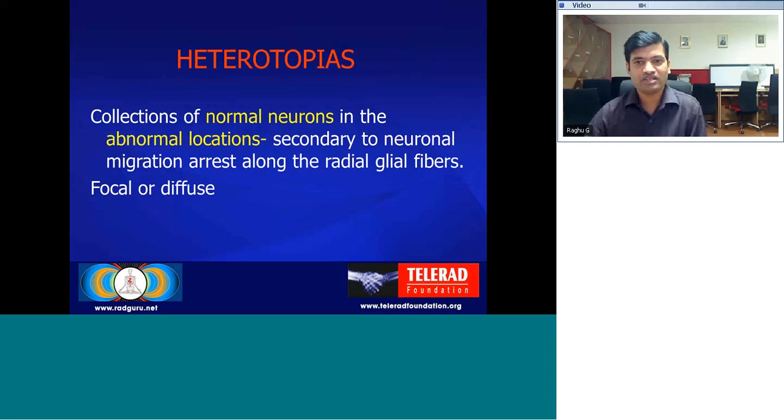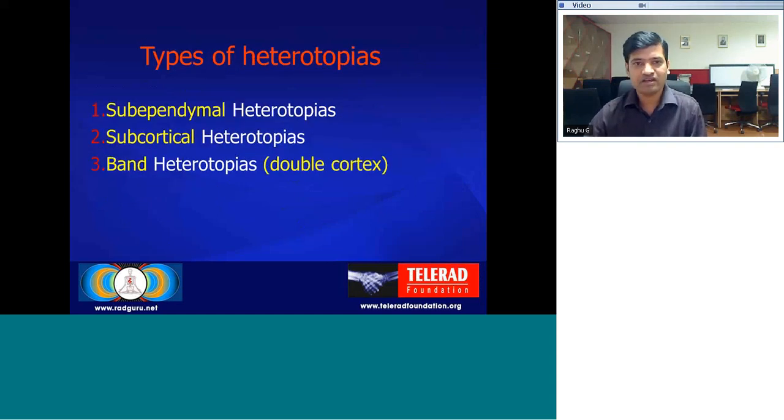Next, coming to the other migration abnormality, that is heterotopia. Heterotopia is a collection of normal neurons in abnormal locations, secondary to arrested neuronal migration along the radial fibers. Heterotopias can again be focal or diffuse. Based on the location, they can be divided into three types: subependymal heterotopias, subcortical heterotopias, or band heterotopias, which give rise to a double cortex kind of appearance.